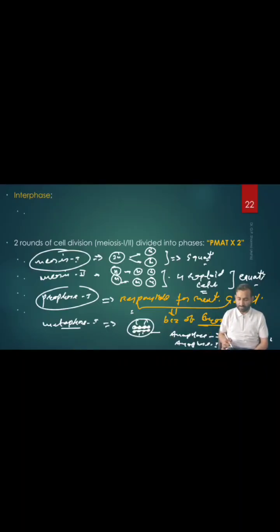What does non-disjunction mean? Once we form the daughter cells, we wrote here n number of chromosomes. Sometimes more chromosomes move to one daughter cell and fewer chromosomes move to the other daughter cell. That creates an unequal number of chromosomes in the two daughter cells. This condition is called what? Non-disjunction. Hope you understand, right?